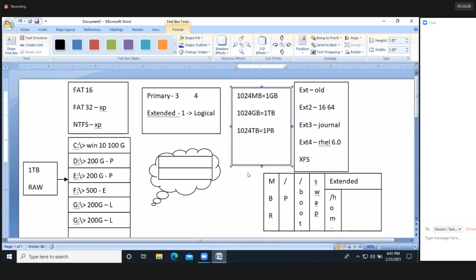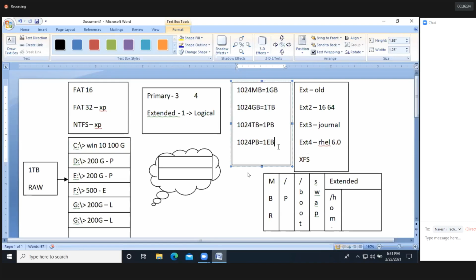1024 PB is equal to 1 EB. I hope you got it, guys. So till 1 EB it will support. The ext4 file system will support till 1 EB.